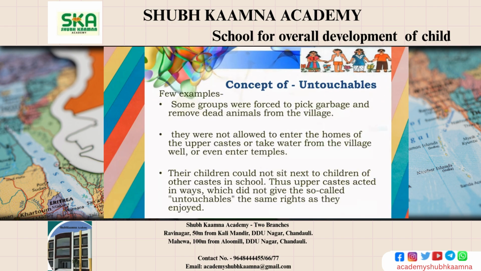Today, the Indian Constitution gives equal rights to all. Untouchability is banned. Everyone has the right to education, freedom, and respect, and we must treat all people with kindness and equality. For example, some groups were forced to pick garbage and remove dead animals from the village. They were not allowed to enter the homes of the upper caste or take water from the village well, or even enter temples. Even their children could not sit next to other caste people in school, and thus the upper caste acted in ways which did not give the so-called untouchables the same rights as they now enjoy.